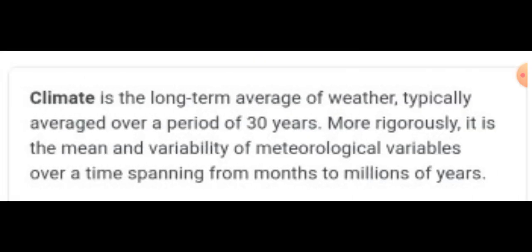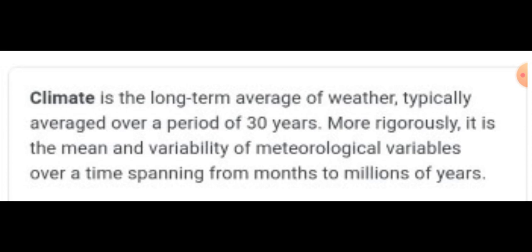Climate is the description of the long-term pattern of weather in a particular area. Some scientists define climate as the average weather for a particular region and time period, usually taken over 30 years.